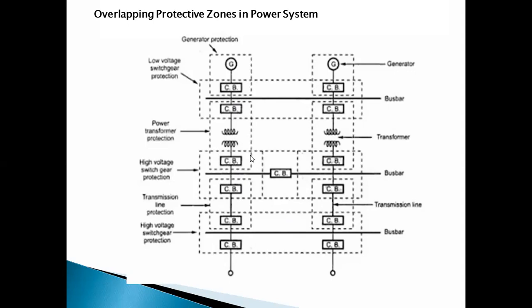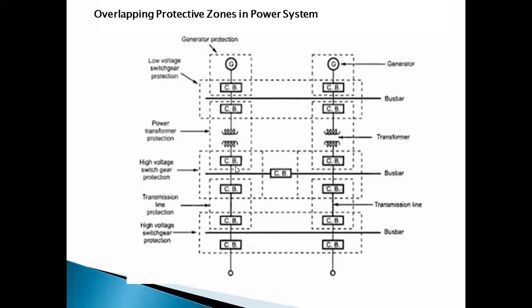First, you start identifying the zone of protection. Everyone is getting the zone of protection, getting or not? Okay, so here you can see the different zones of protection, and these all are overlapped.